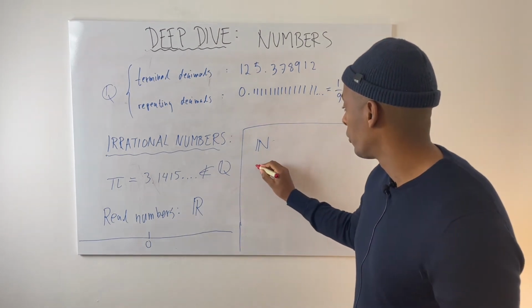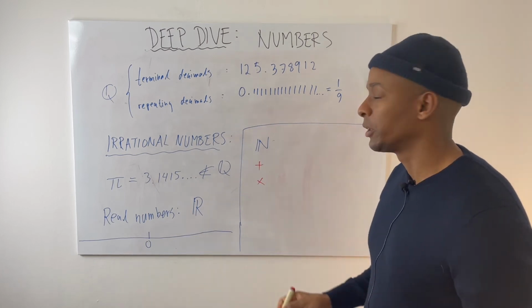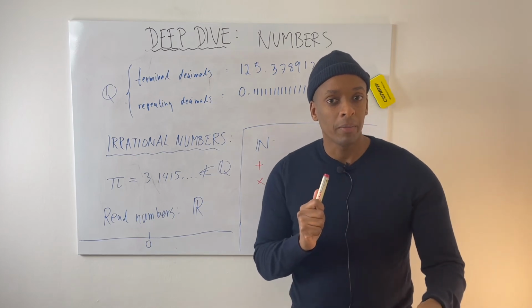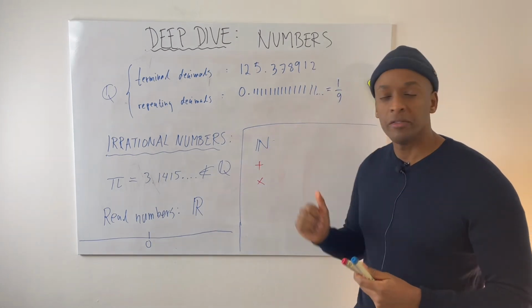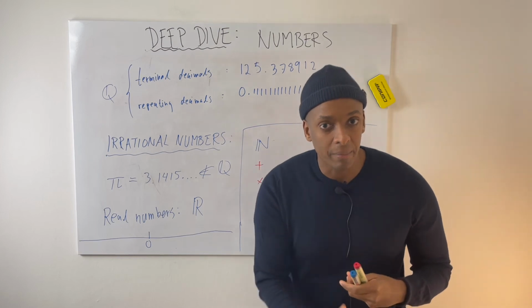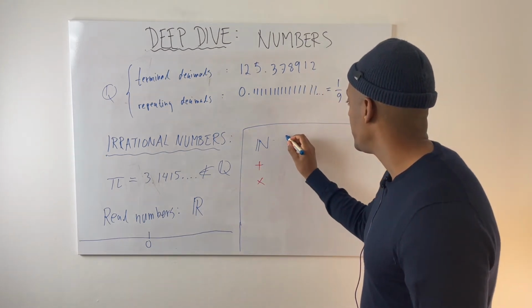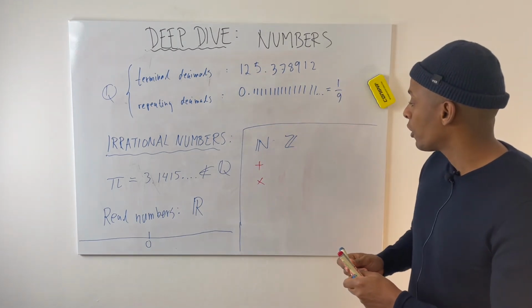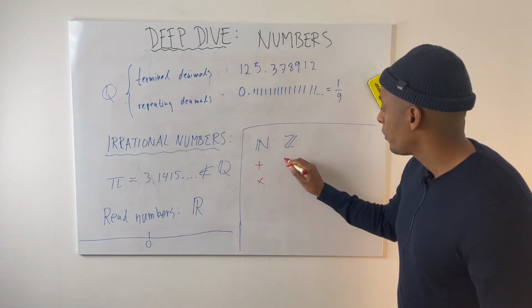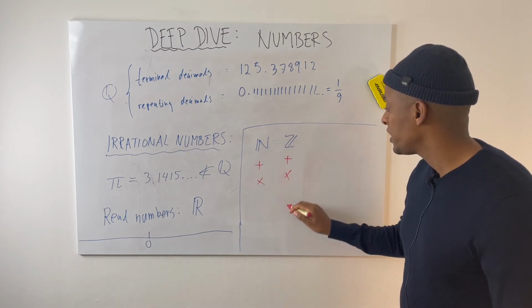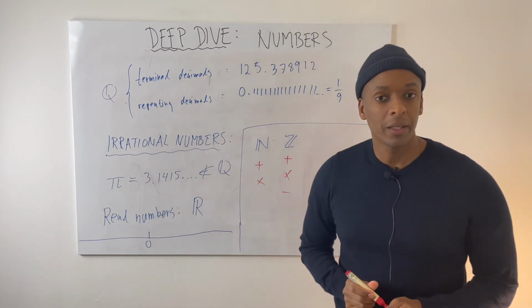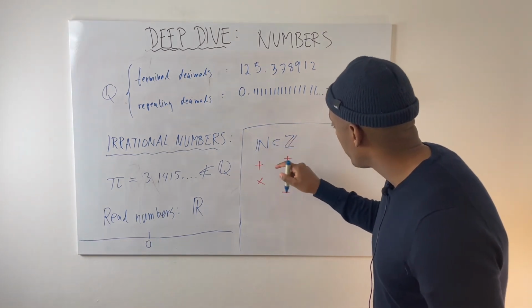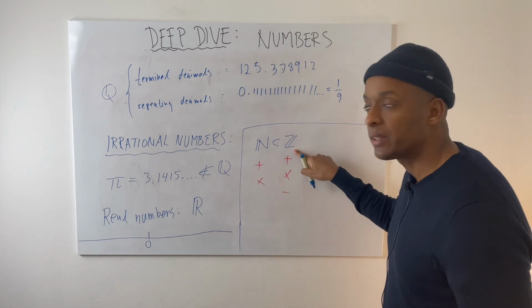So they're good for addition and multiplication. But when we got to subtraction, we got into a problem because we don't have the negative numbers. So we needed to add them, and then we came up with the integers, where we can do addition, multiplication, and subtraction. And of course, all the natural numbers are automatically integers.